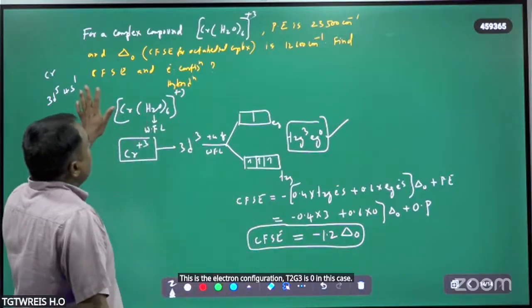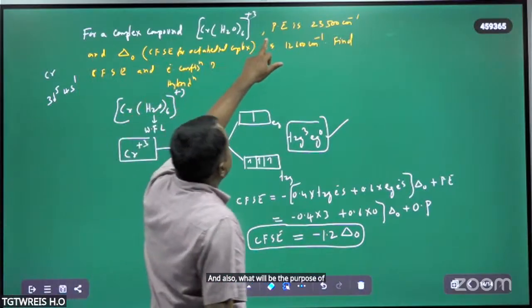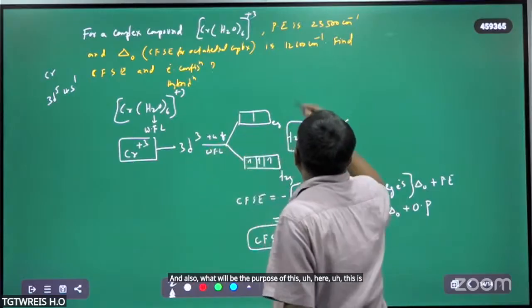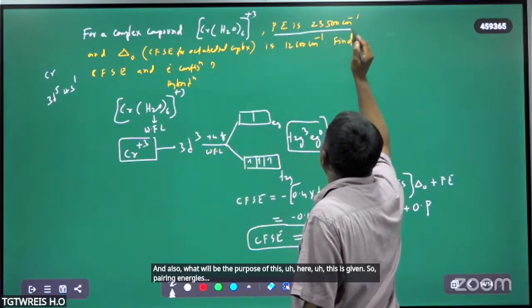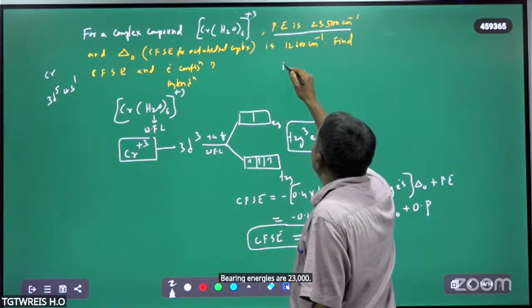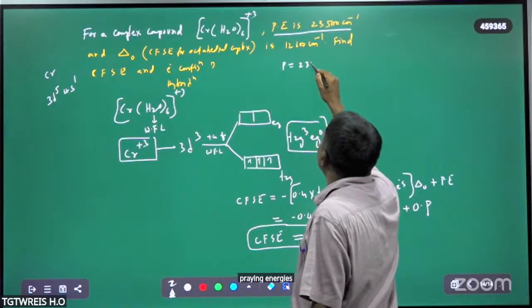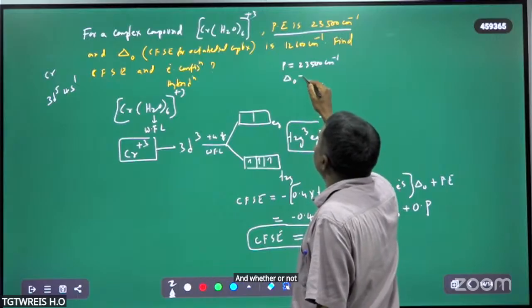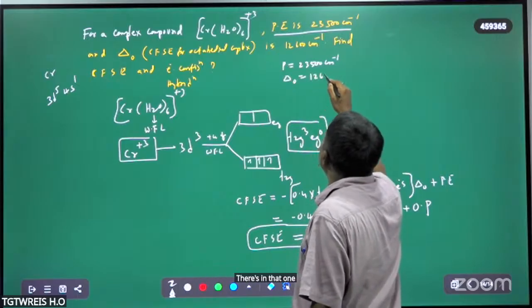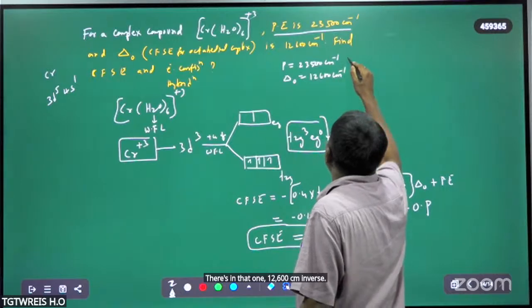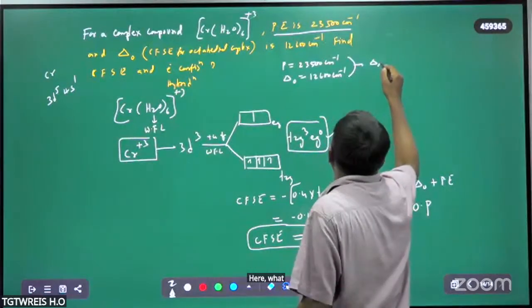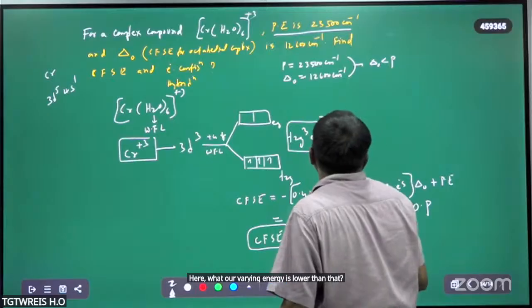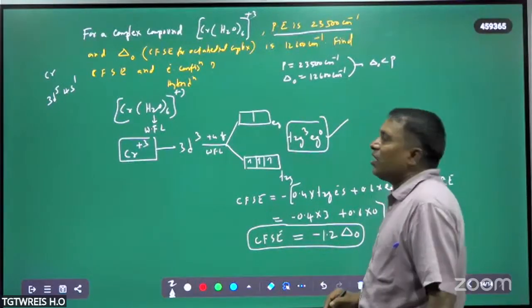And what is the purpose of this here? Pairing energy is 23,500 cm⁻¹ as given, and delta naught, 12,600 cm⁻¹, is less than that. Here the delta naught is lower than the pairing energy.